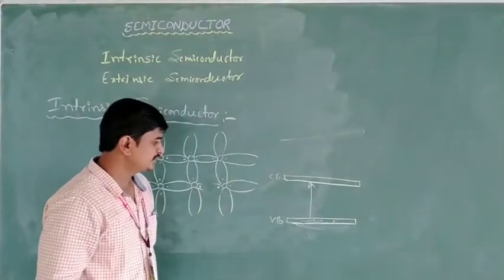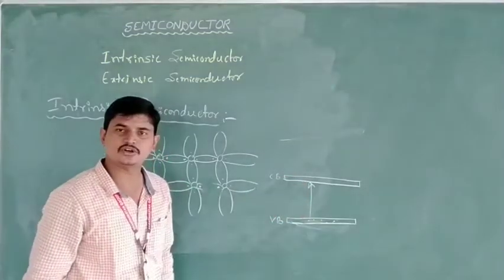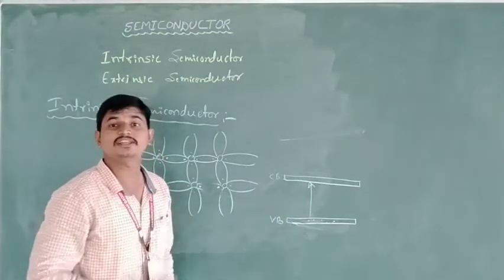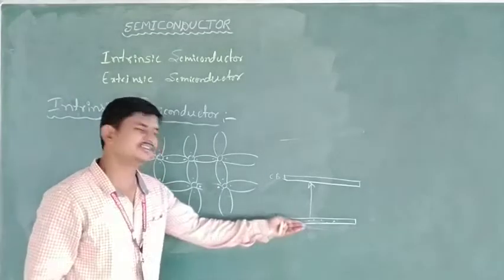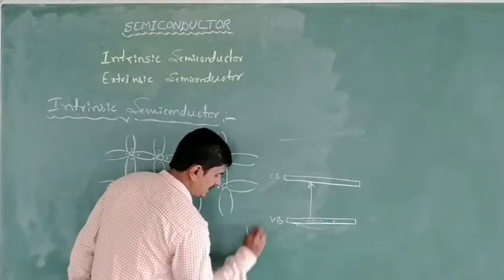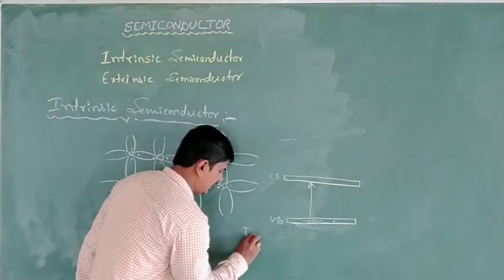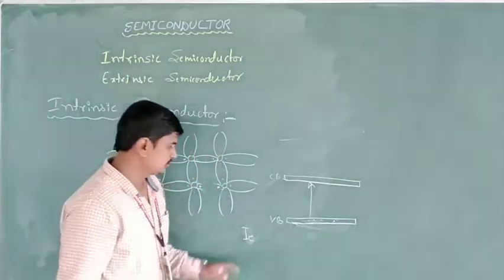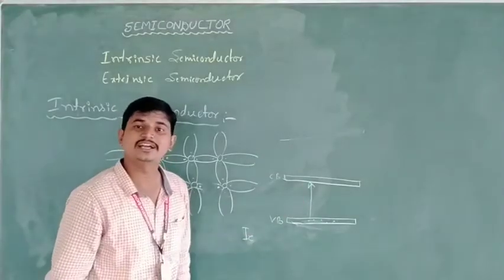See here, the movement of the electron. Due to the movement of the electron, we know that we can call it a current, the rate of flow of charges. Here, the electron is a charge. Hence, let Ie be the current that is produced due to the movement of the electron.